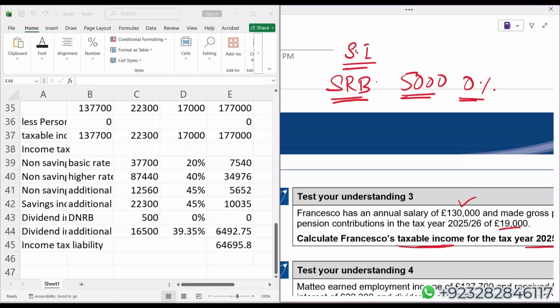In saving income, starting rate band issue only arises when in the column of non-saving, after deducting personal allowance, your taxable income is less than 5,000 pound. So whenever in the column of non-saving, your taxable income is less than 5,000 pound, then starting rate band will also apply on the saving income.